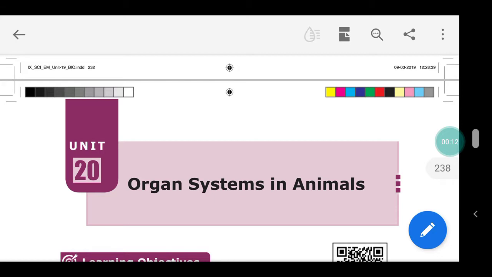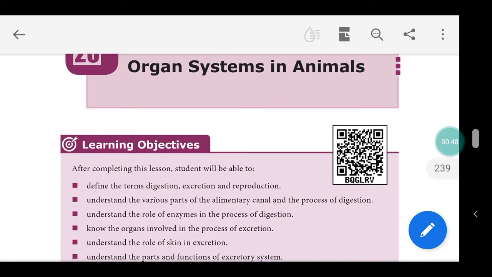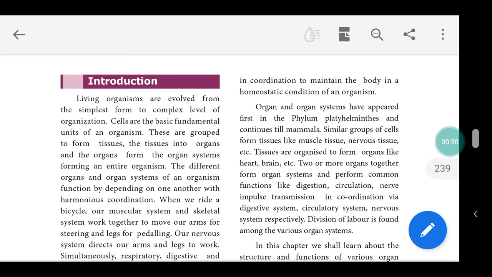What are organ systems? We have several systems. A system consists of organs. For example, the digestive system consists of the mouth, esophagus, stomach, small intestine, large intestine, rectum, colon, anus, and some digestive glands also, the pancreas and liver. Like that, the muscular system consists of muscles, the nervous system of neurons, the skeletal system of bones, and the immune system fights against diseases. So, let us see the introduction.